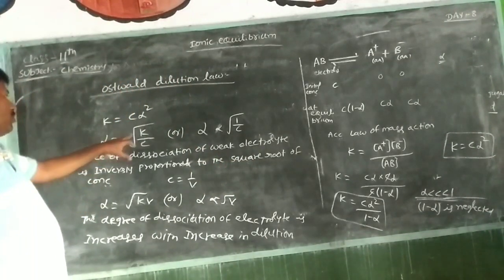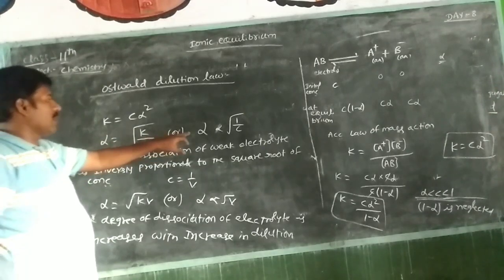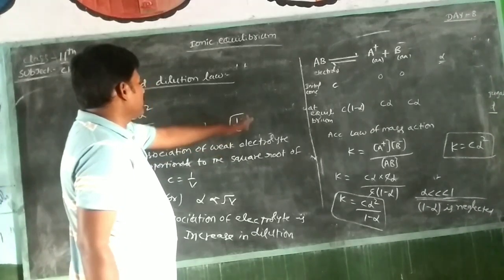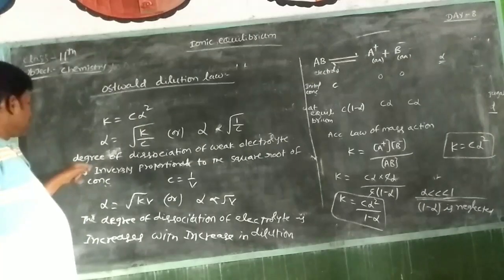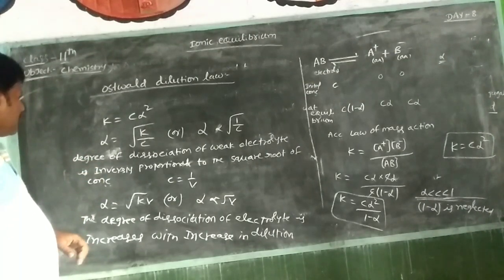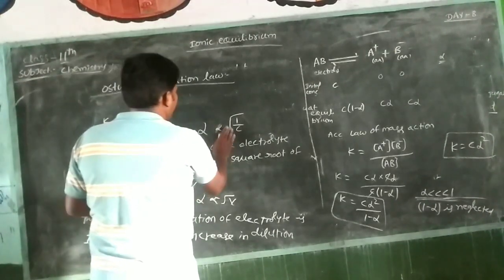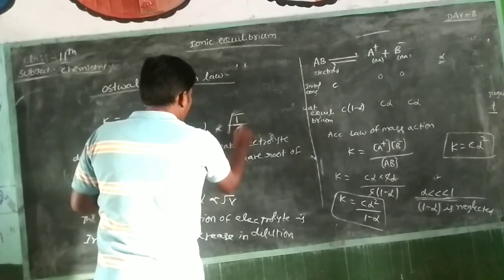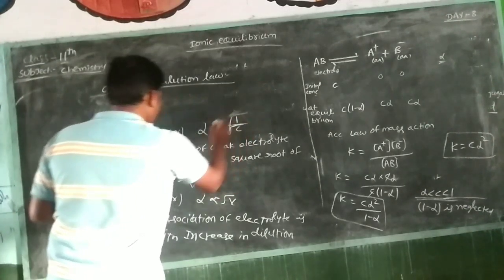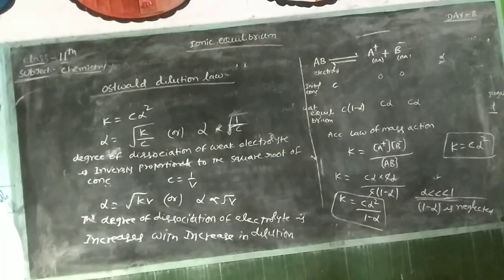Alpha is equal to root K by C, that is, proportional to 1 by root C. That means the degree of dissociation of a weak electrolyte is inversely proportional to the square root of concentration.